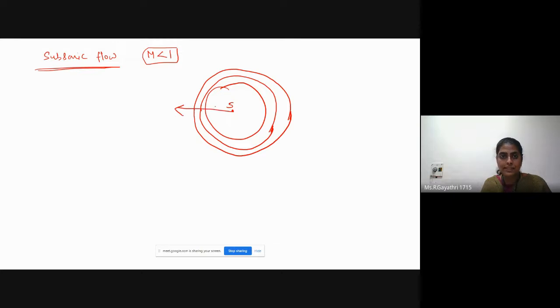This is source of disturbance. Object is moving with a velocity of v.